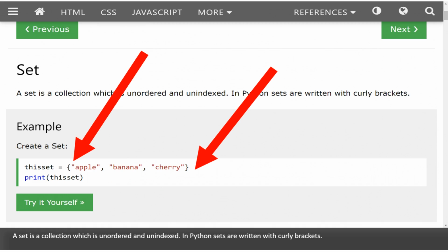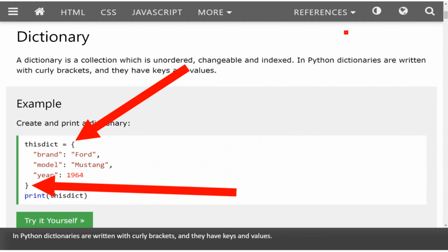A set is a collection which is unordered and unindexed. In Python, sets are written with curly brackets. In Python, dictionaries are written with curly brackets, and they have keys and values.